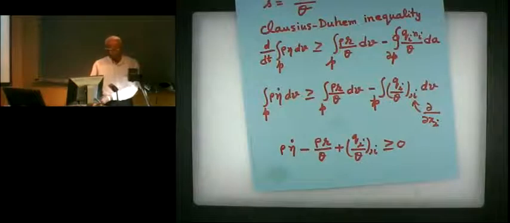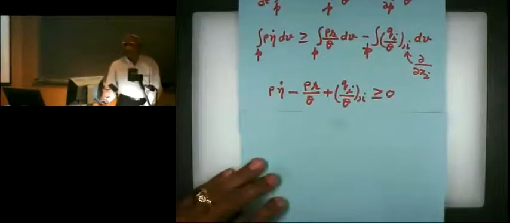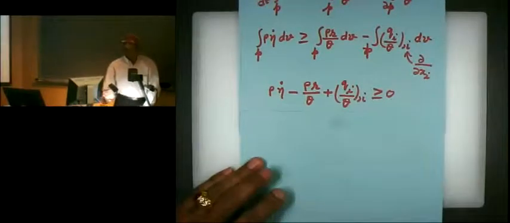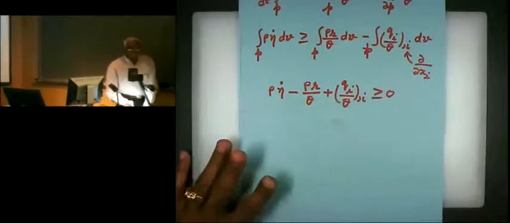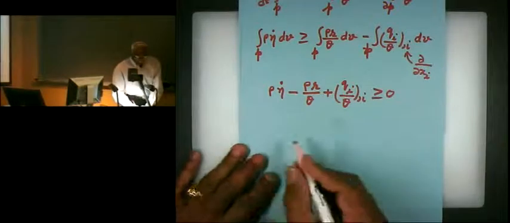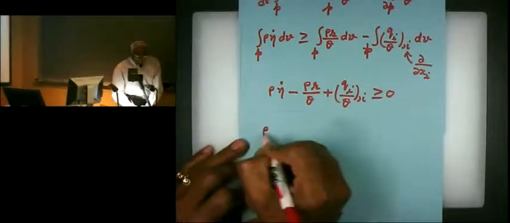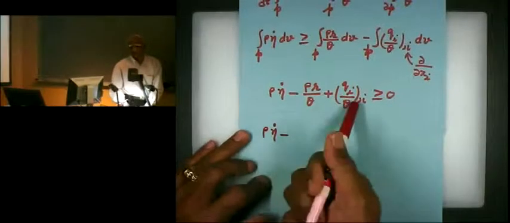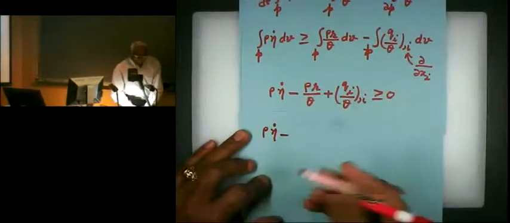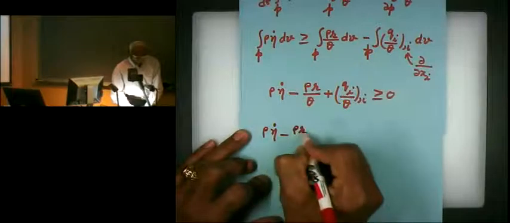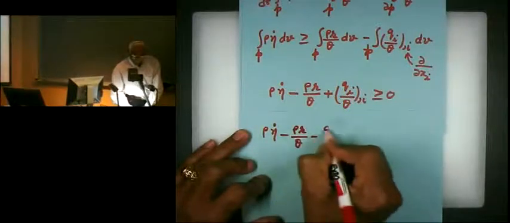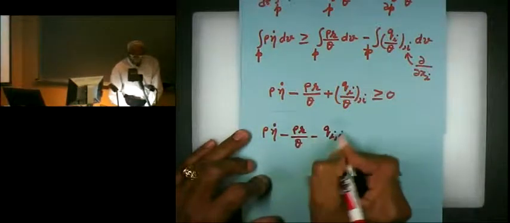Now, we are not going to worry too much whether this is in equilibrium or not, and for us, this inequality must hold. Okay, now let's simplify this a little bit. So we have rho eta dot. The simplification means I'm going to differentiate this by parts. So minus rho r over theta minus Qi comma I over theta.